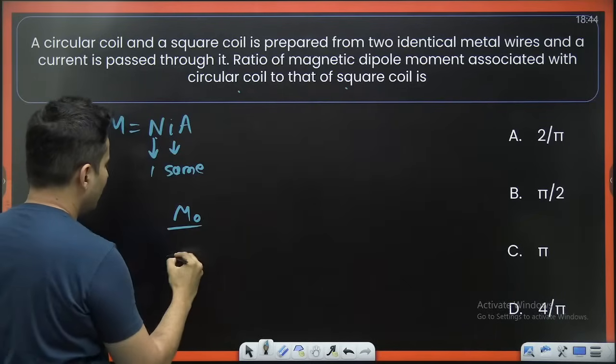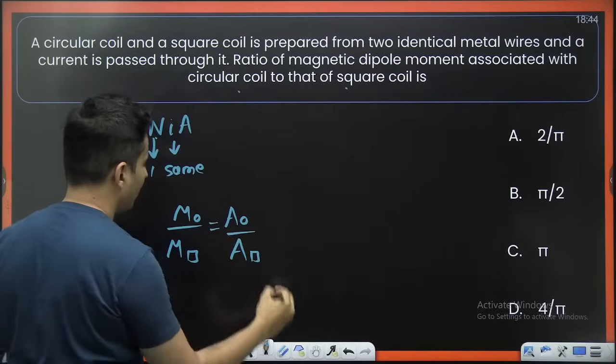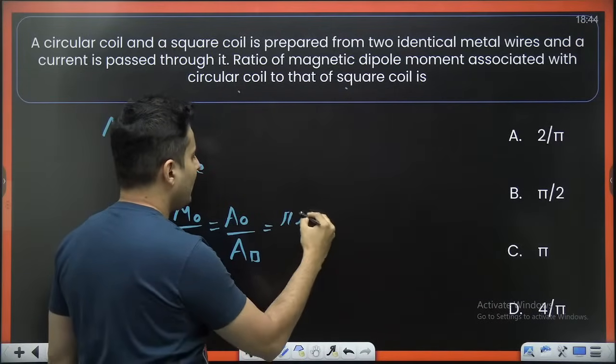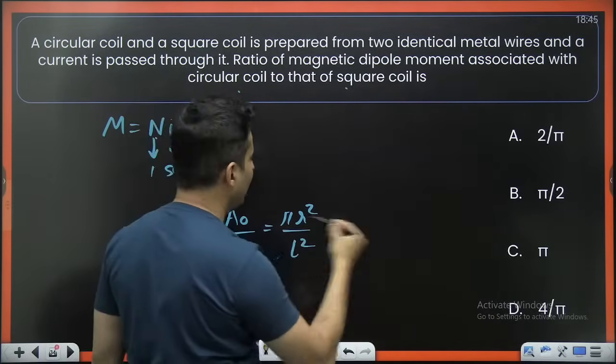So m of the circle by m of the square will be area of the circle by area of the square. Now area of the circle is pi r square. Area of the square is length square. So are they related to each other?